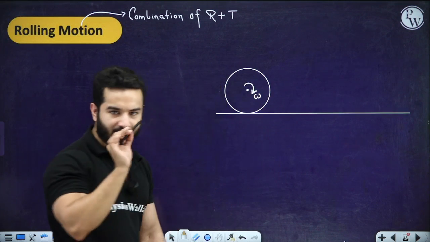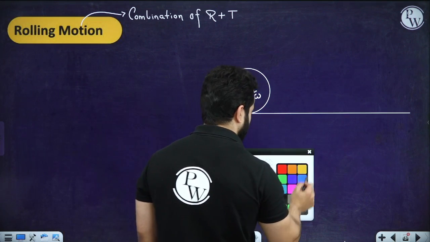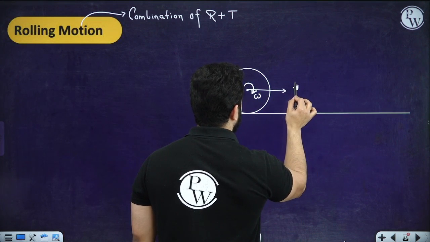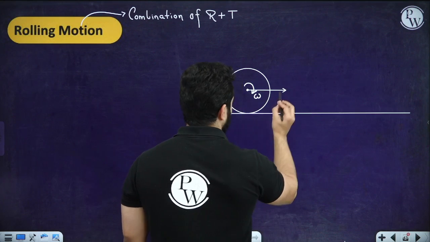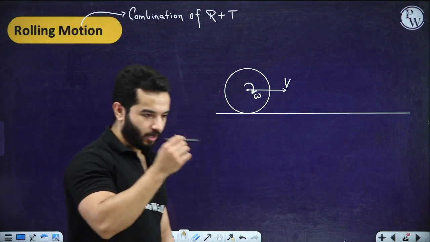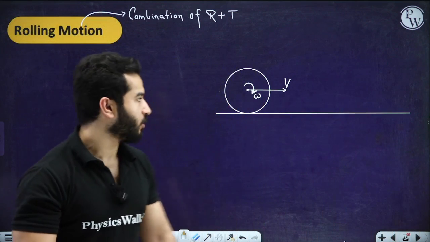So this is the axis of rotation, and this axis is moving with a linear velocity of v. This is what we call a rolling motion, when we have a combination of rotation plus translational motion, right?